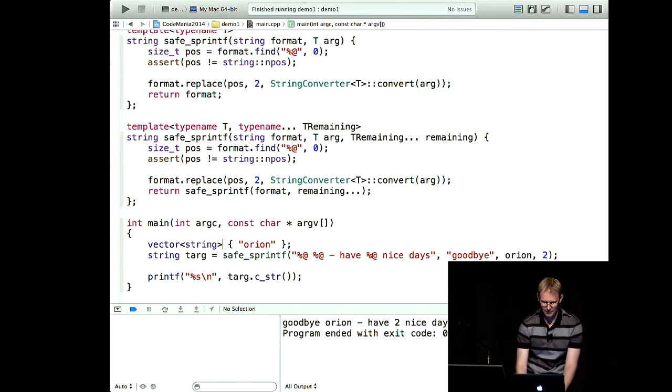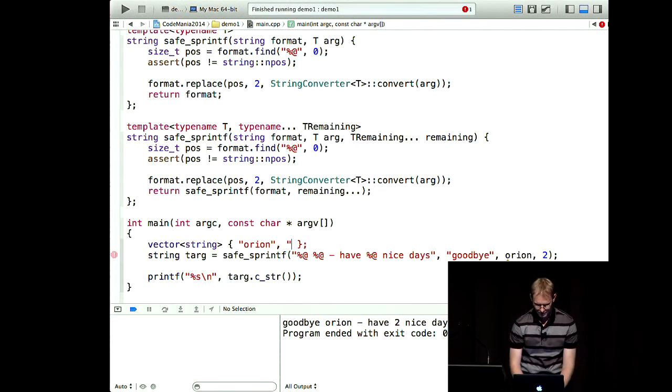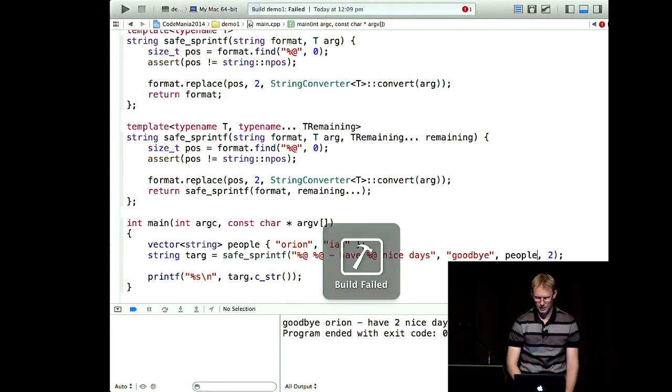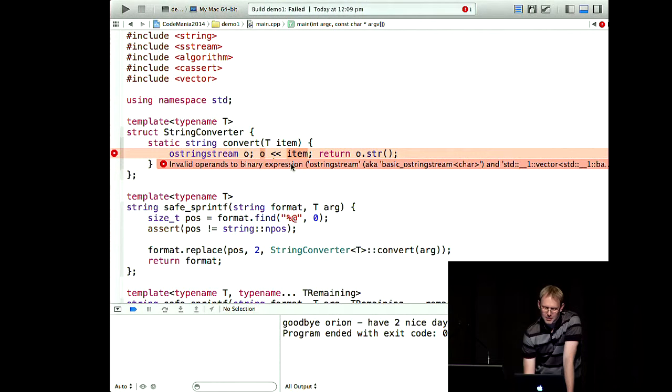So the way that you do that, the C++ standard list class, I guess, is vector. So we're going to make a list. Orion and Ian, why not? So let's go and we'll call it people. And we'll pass that into a function. And we get a compiler error. And what we see, the compiler error is up here.